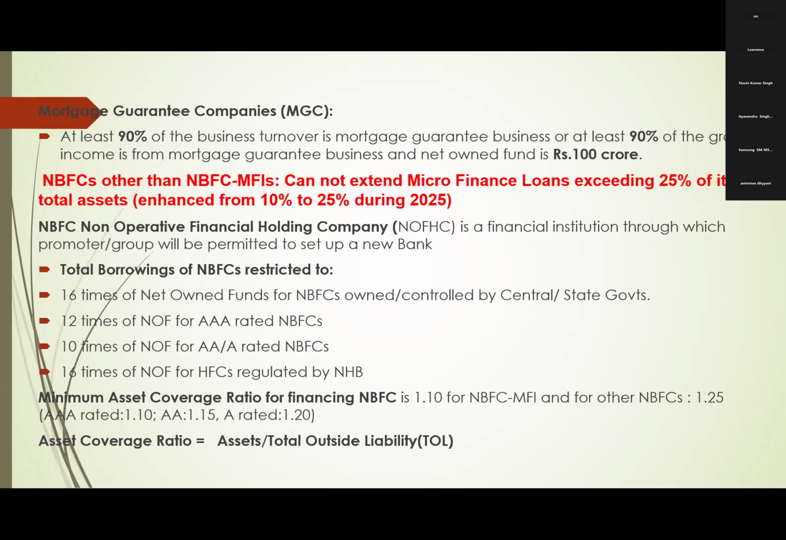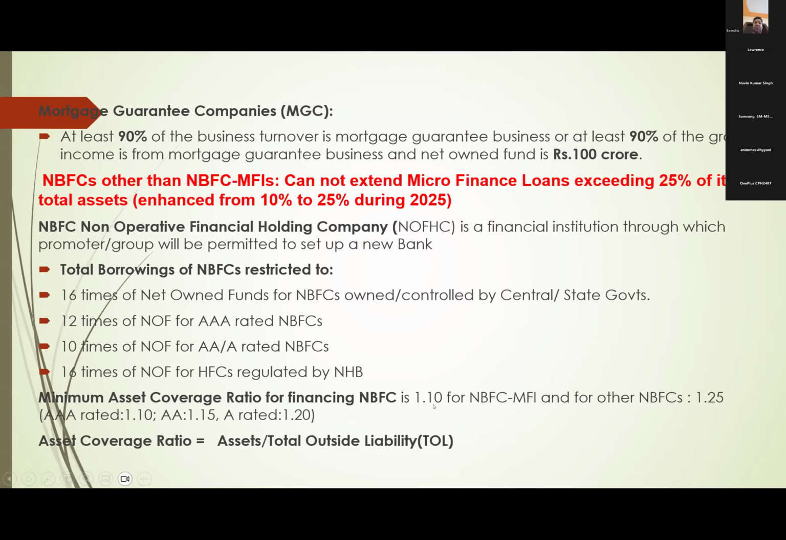Divided by outside liability. That means this NBFC has raised loan from banks or other outsiders. So how much loan they have raised? The numerator is the total loans given by the NBFC. The denominator is the loans the NBFC has raised from outside, banks and others. It should be at least 1.25 while financing loans to NBFCs.